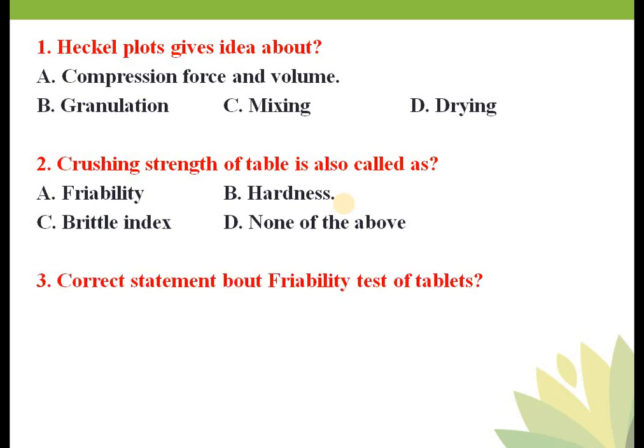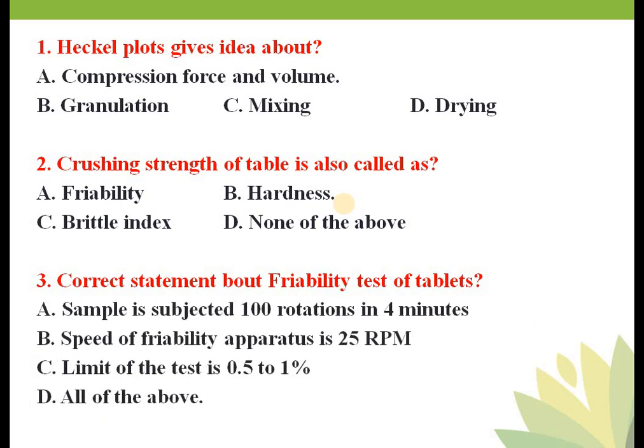The next question: what is the correct statement about the friability test of tablets? Your options are: Option A, the sample is subjected to 100 rotations in 4 minutes. Option B, the speed of the friability apparatus is 25 rpm. Option C, the limit of the test is 0.5 to 1%. Option D, all of the above. In this friability question, your answer is option D, all of the above. So you should know each and everything about friability.